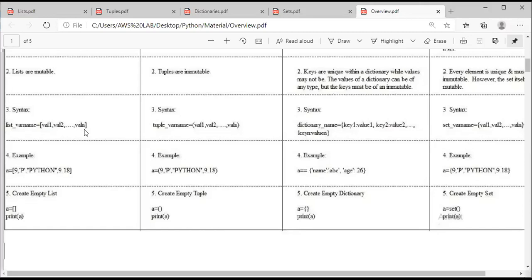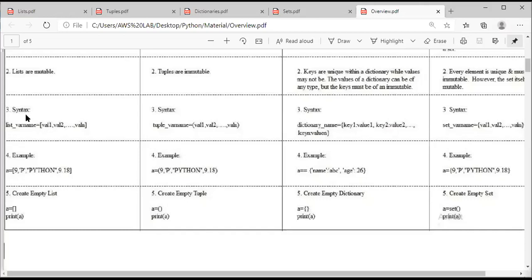So don't get confused when you read any textbook or any website. Here I have mentioned value 1, value 2, and so on, value n. In some other textbooks, they may mention element 1, element 2, and so on, element n. In some websites, they mention item 1, item 2, and so on, item n. So no issues, value or element or item, all three represent the same meaning. No problem. If you follow some website that mentions ele1, ele2, and so on, elen, it does not mean that you are going beyond the syntax.